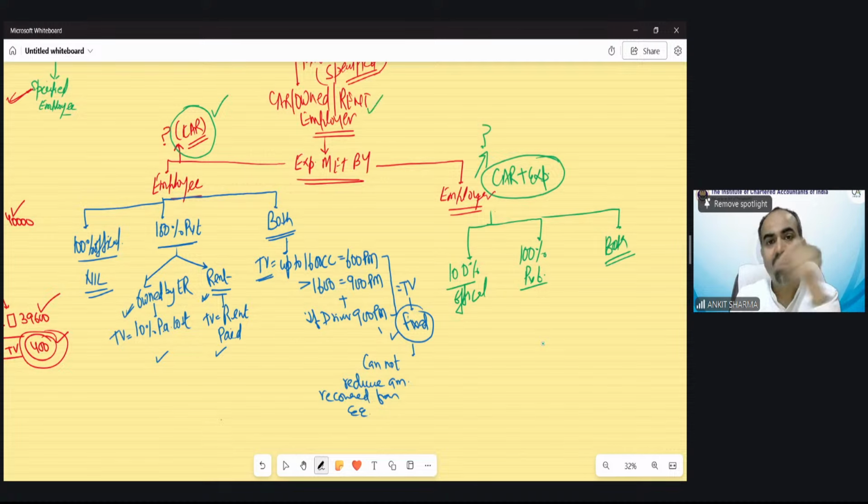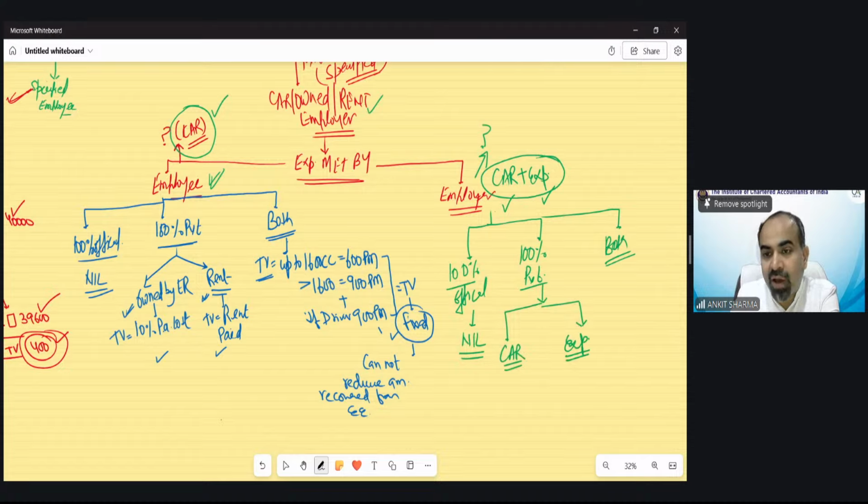In this category, the first case, expenses met by the employee, so the car was the perquisite. But in the last case, the car is also provided by the employer and expenses are also met by the employer. So this is the main perquisite in which you have received the car as well as the expenditure. This is going to be, we can say, the highest taxable perquisite because everything is free in this case. Of course, if it is for official purpose 100%, nothing is going to be taxed. For 100% private purpose, now I have to tax two things. One, I have to tax the car perquisite part and expenses.